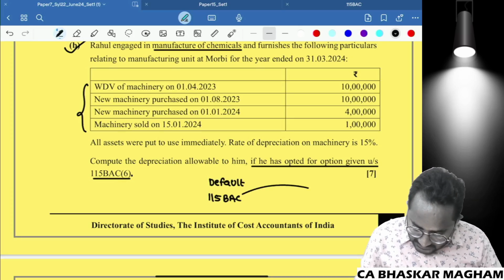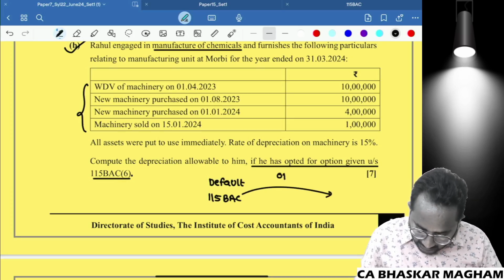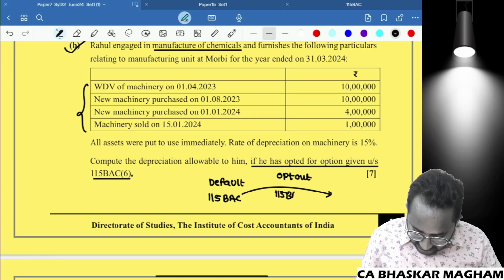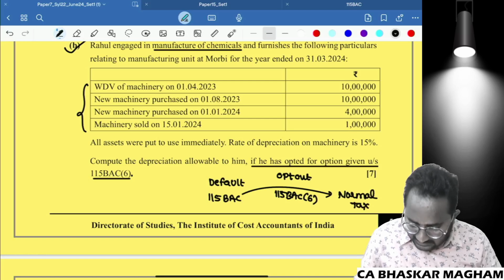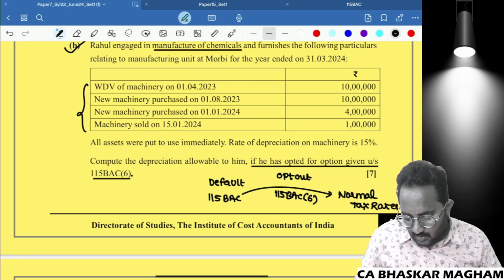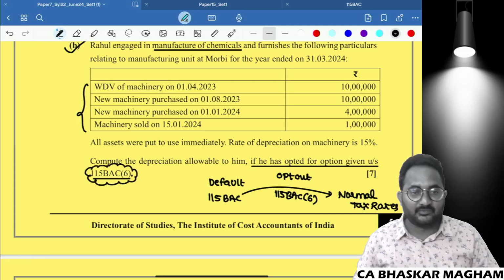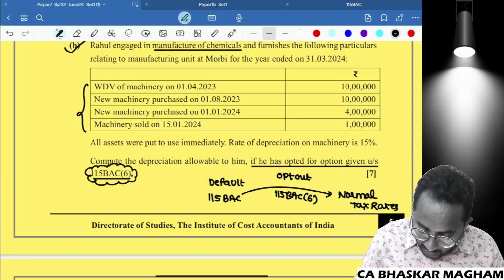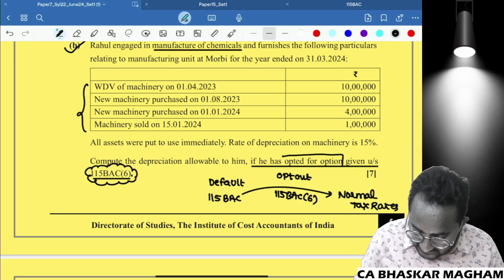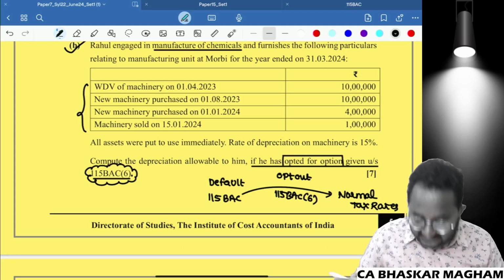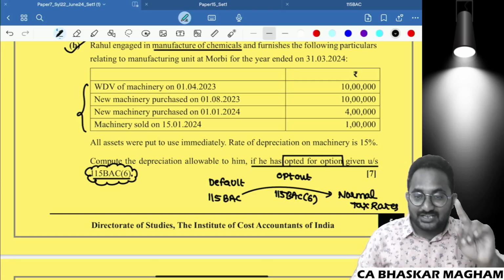But what is the option given? You can opt out under section 115BAC subsection 6 from the default to normal tax rates. So whatever that word you have in this question, if the section 115BAC subsection 6 option is opted, it means you are following normal tax rates. So that is the only change.